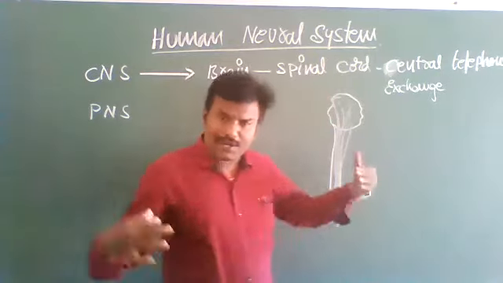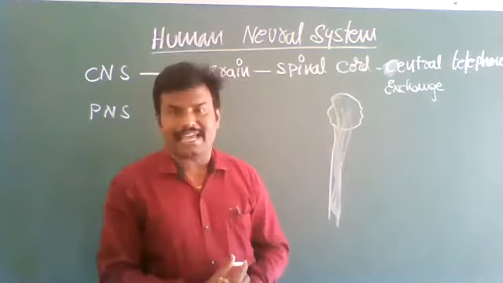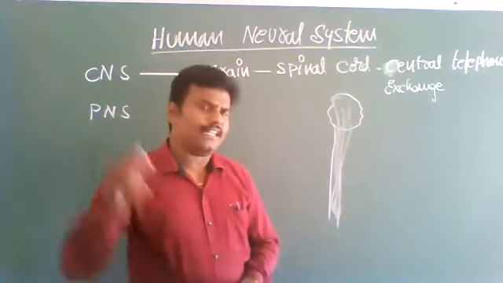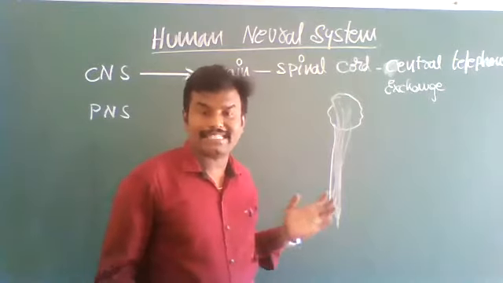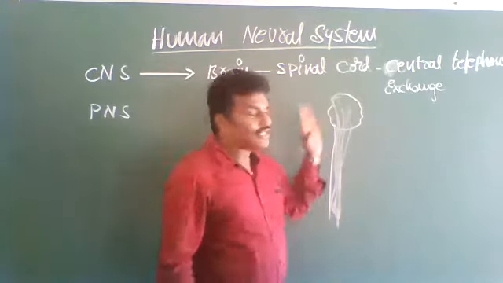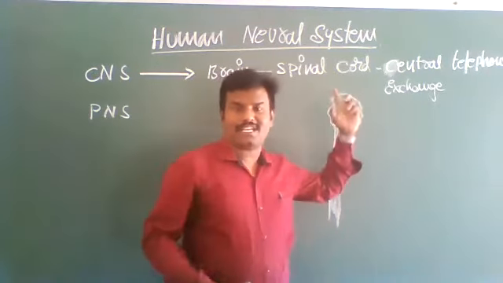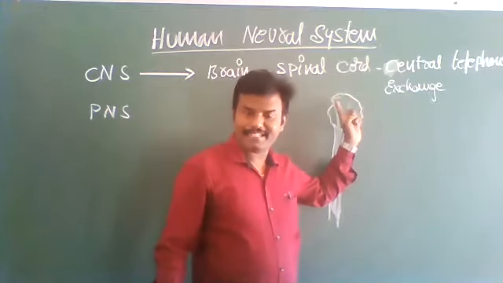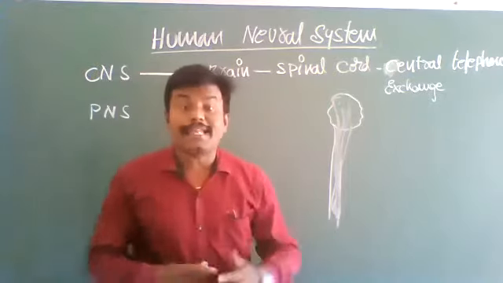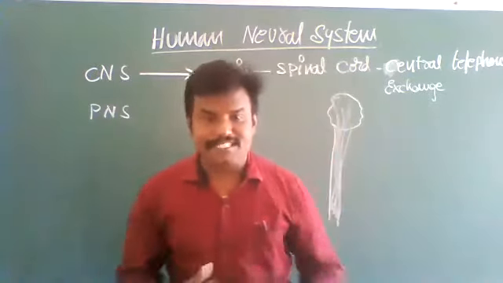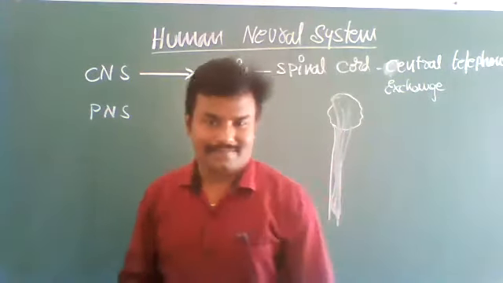In the brain and spinal cord, thousands of interconnected neurons act like a central telephone exchange. A telephone exchange receives incoming as well as outgoing calls from different places. Neurons do the same. They receive information from our body parts and send it to the brain. From the brain, necessary reactions are sent to the body parts. So these neurons coordinate, transmit, and control various activities of our body parts.